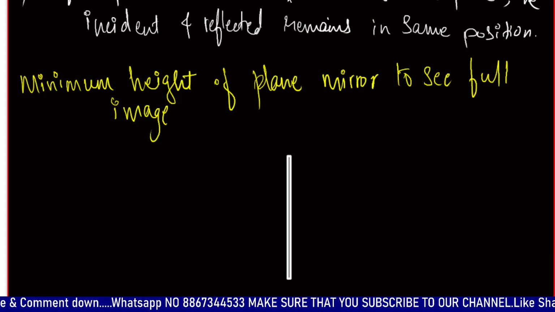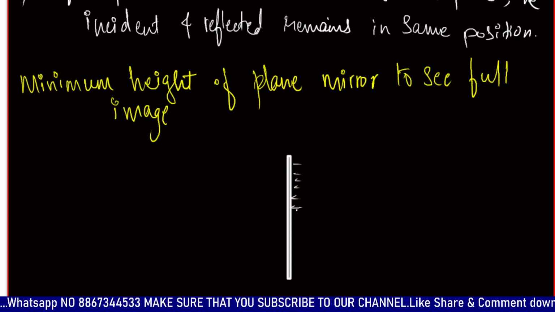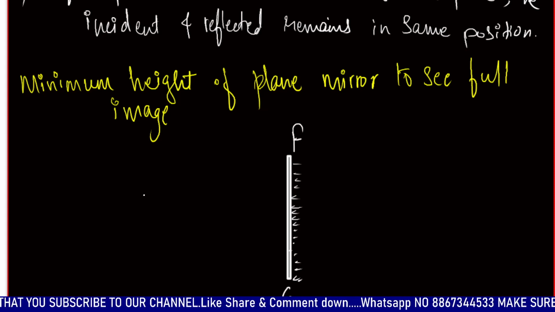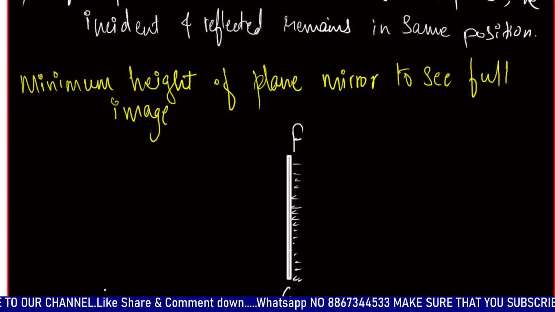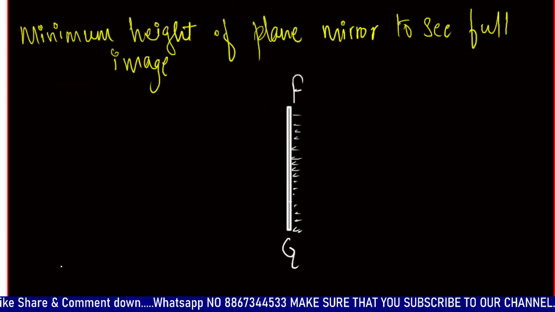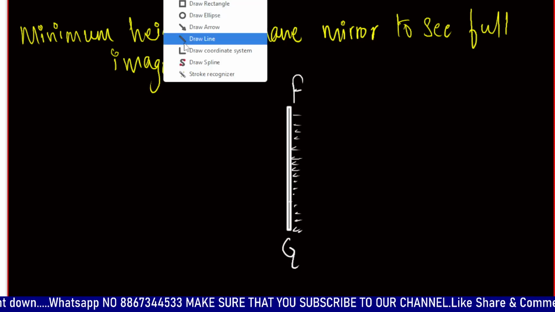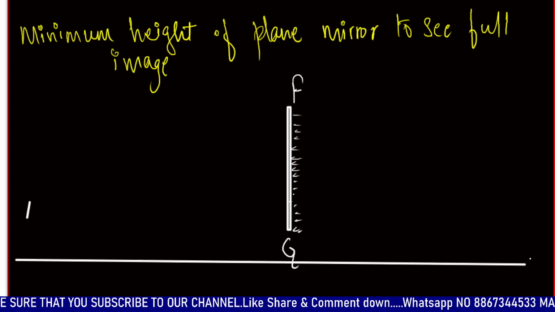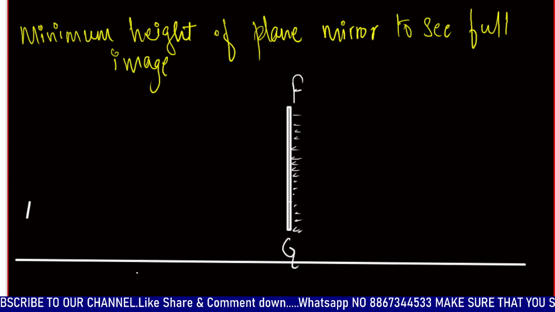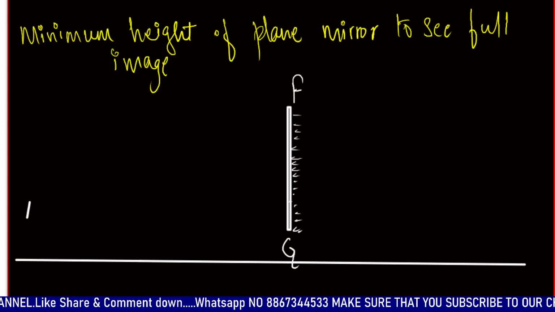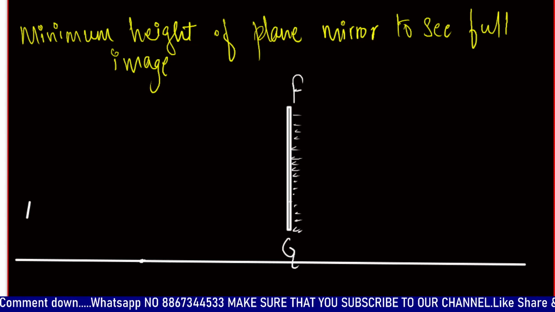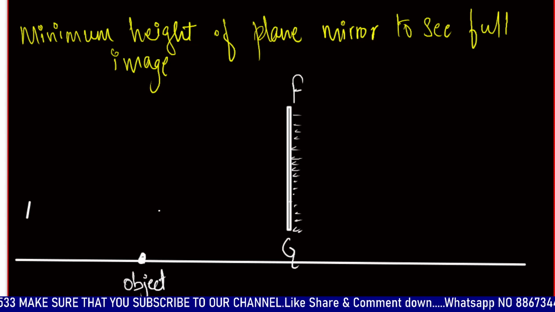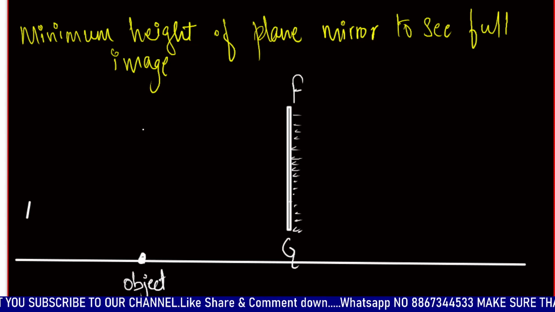This is the mirror, let this mirror be F and G. The object is placed on a surface, over here at some distance from the mirror.